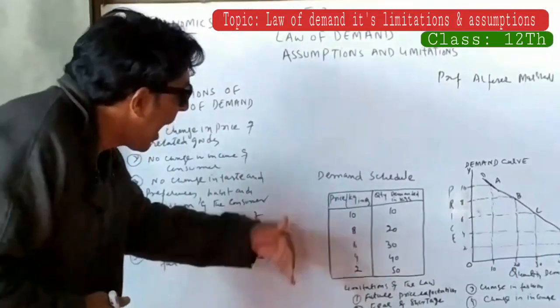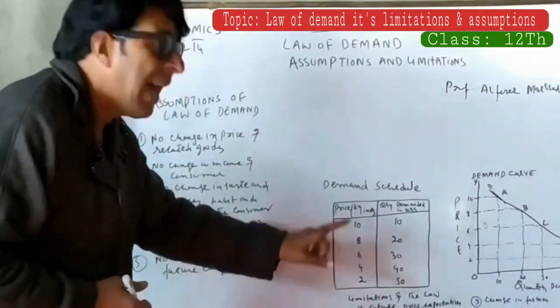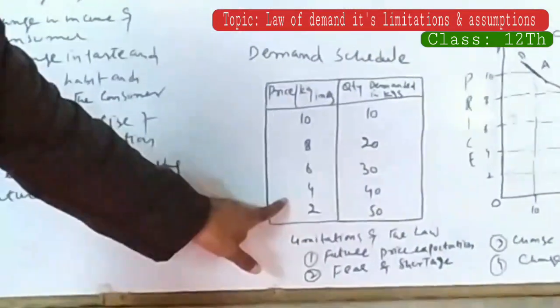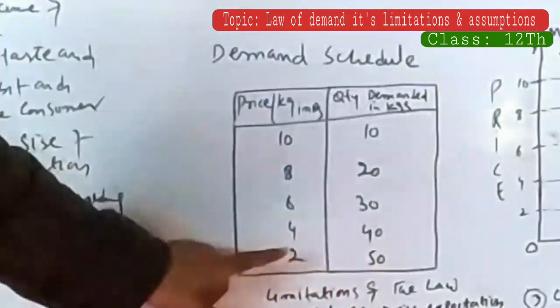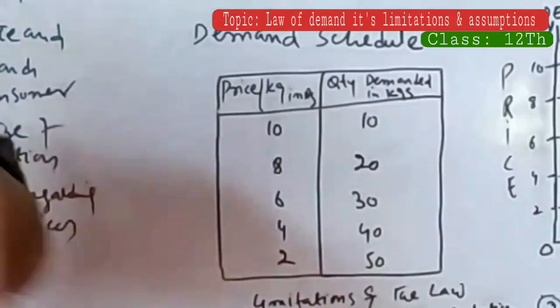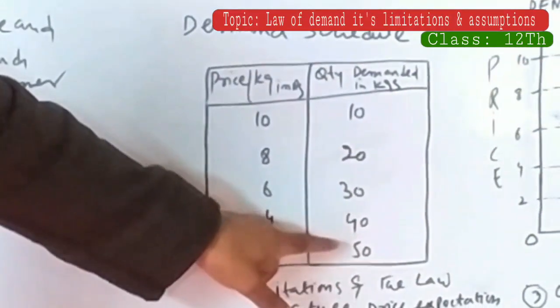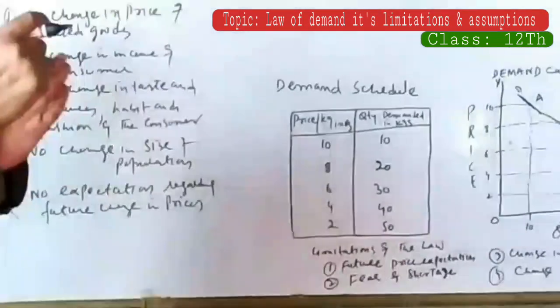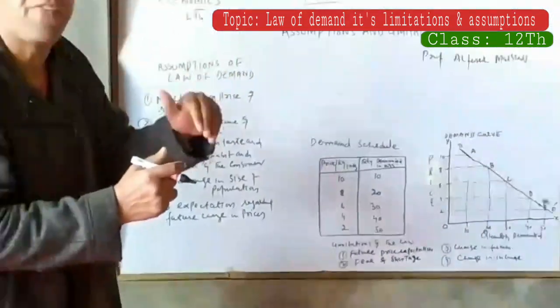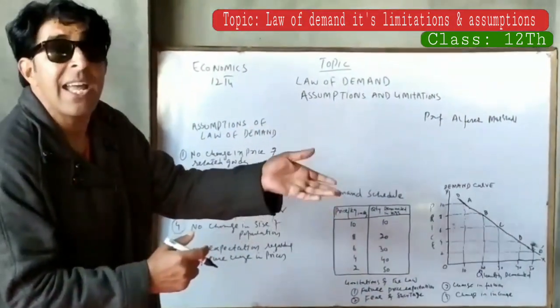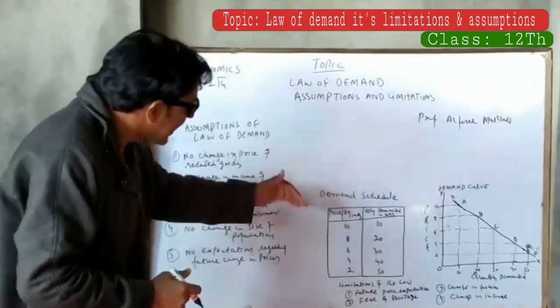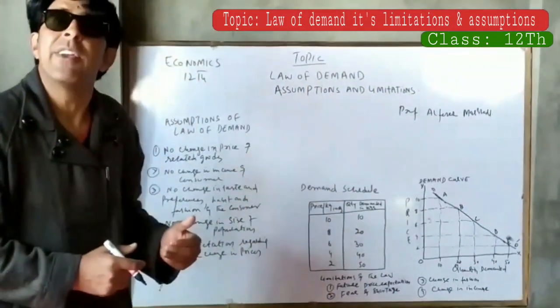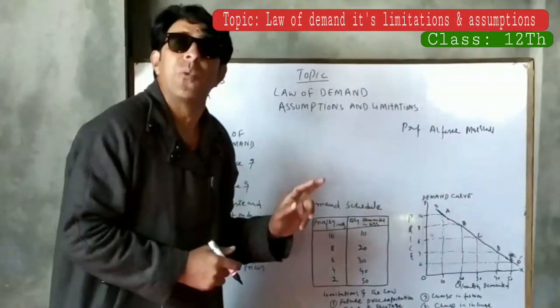If we are coming from the opposite side, let us suppose our initial price is rupees 2, quantity demand is 50. When we are coming from 2 to 4, price increases, quantity demand falls from 50 to 40, and so on. This means demand of a commodity increases with a fall in price and it diminishes with a rise in price. This similar table can be explained with the help of the demand curve.